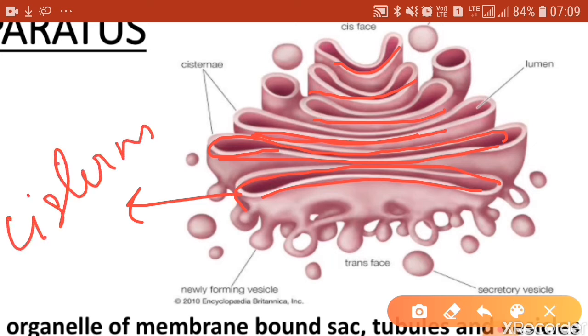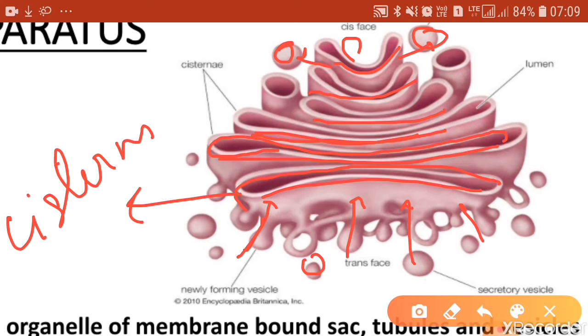From the sides of these cisterns, there are vesicles which are continuously being pinched off. On one side, vesicles fuse to the Golgi bodies, and on the other side, vesicles are pinched off from the Golgi bodies.